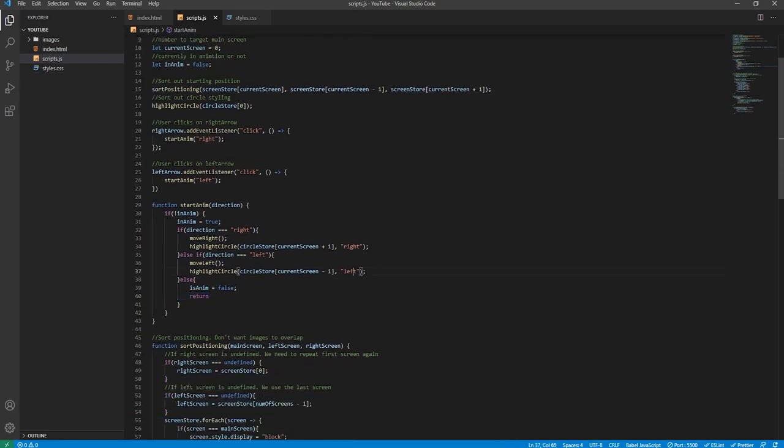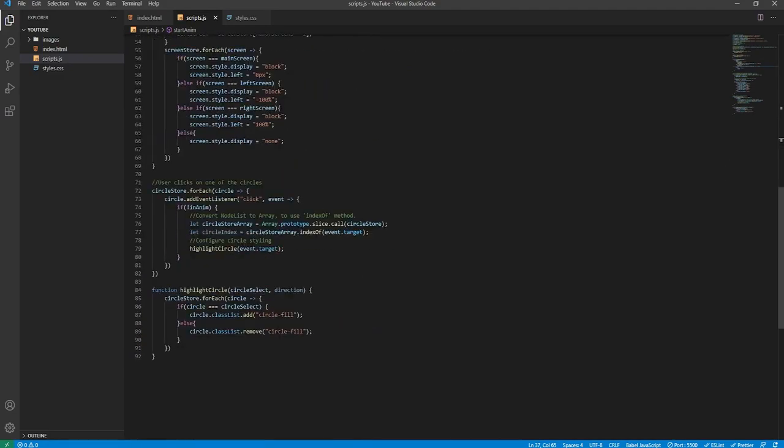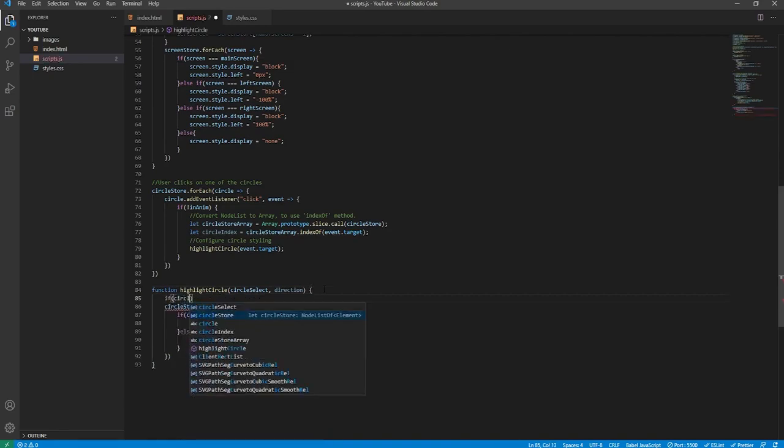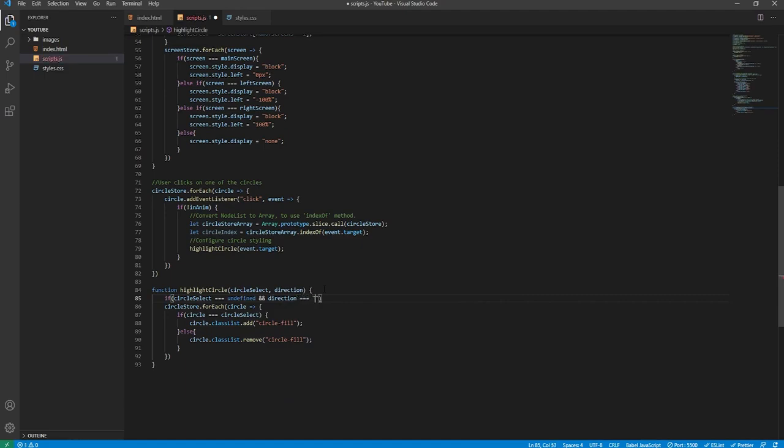Now obviously we added this direction argument here, so we want to do something with it. So what we'll do is above this for each loop, we'll say if circle select is equal to undefined and direction is equal to right, we'll open this code up here and we'll say circle select equals circle store first one.